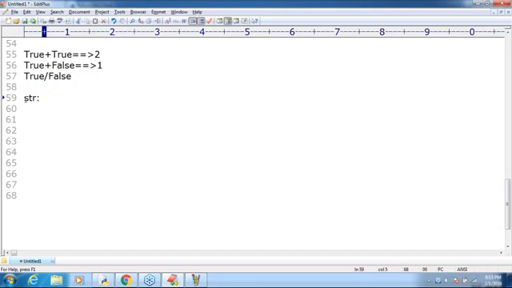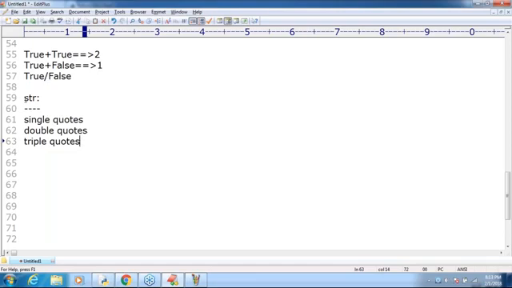Next, str. Do you know what str is? String type. What is a string? A string is nothing but a sequence of characters. You can take it either within single quotes, or within double quotes, or within triple quotes also.